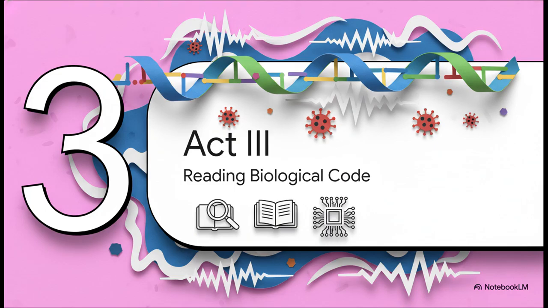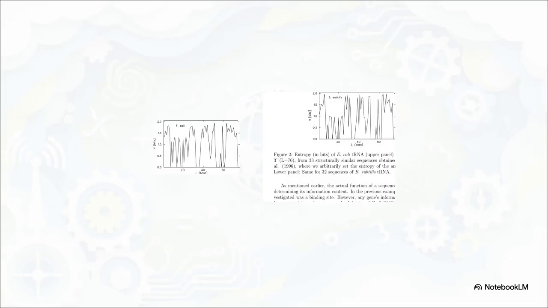Act 3. Reading the Biological Code. If we treat biological mutations just like telecommunication noise, we start to see evolution acting as this massive, natural decoder. If a mutation, biological noise, hits a crucial part of a genetic sequence, the organism probably won't survive. But if it hits a non-essential part, the sequence keeps right on working. By mapping exactly where mutations can and cannot happen, we can read the biological code just like a computer scientist reads data.